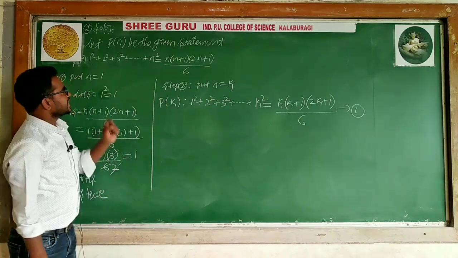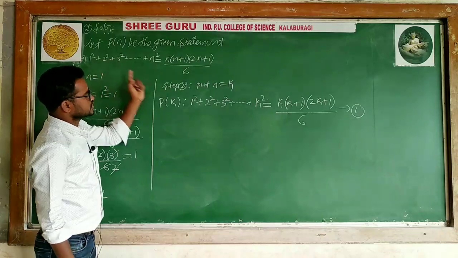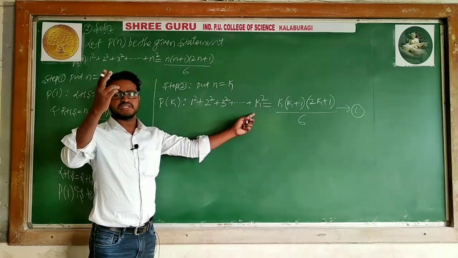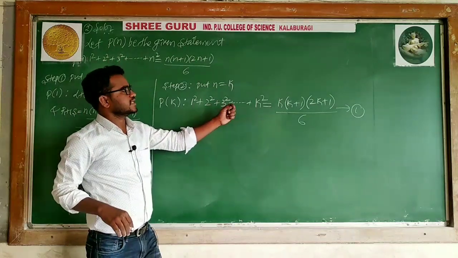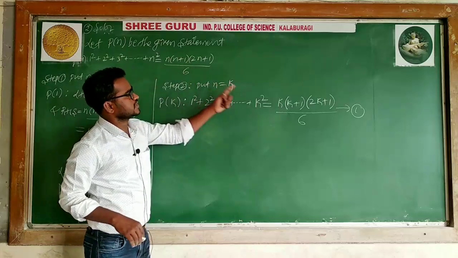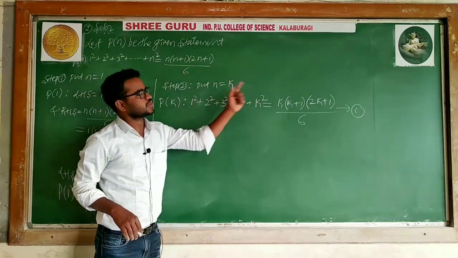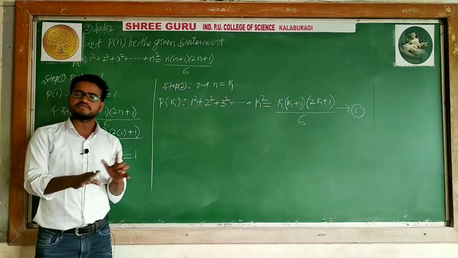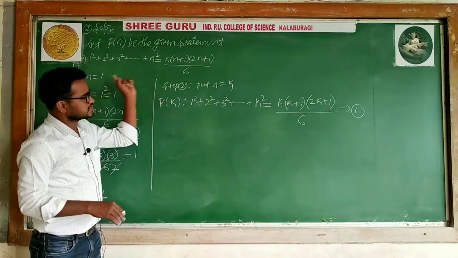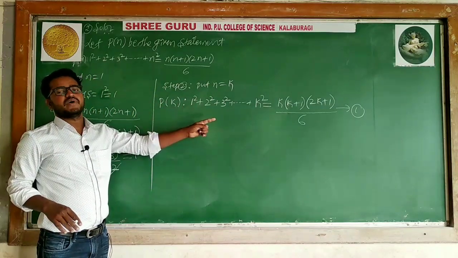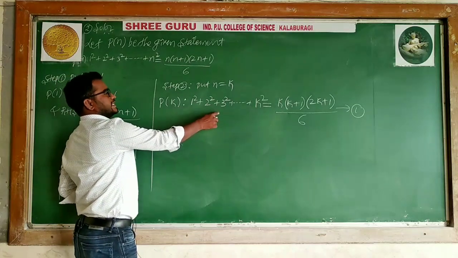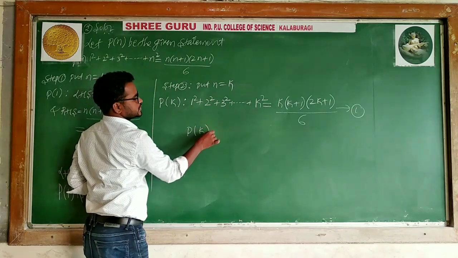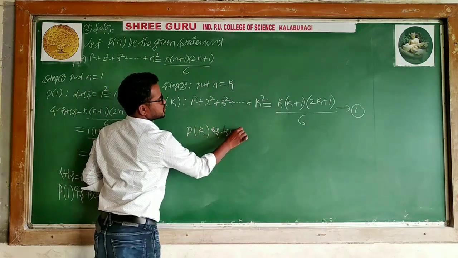As usual, there is no difference: 1 square, 2 square, 3 square and so on, n square, with n replaced by k square. I am taking a dummy variable, any variable. Everything is the same, only the variable is different. In mathematics, if the variable is different, it is not a different problem. It is the same problem and will give the same value. So I can say this is the same as the given statement, which means P of k is true.